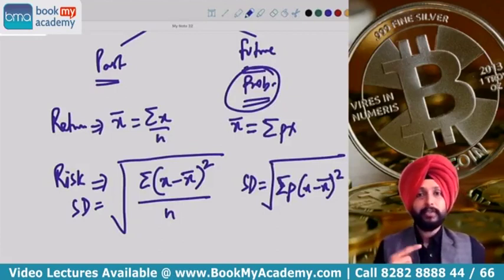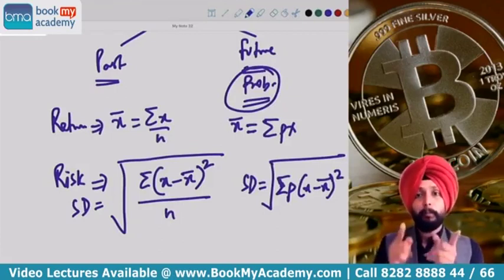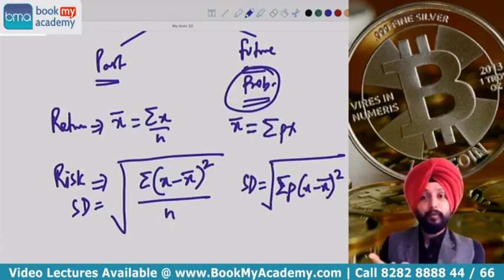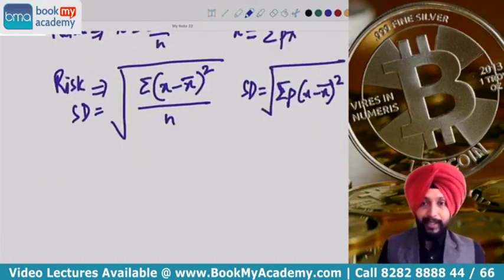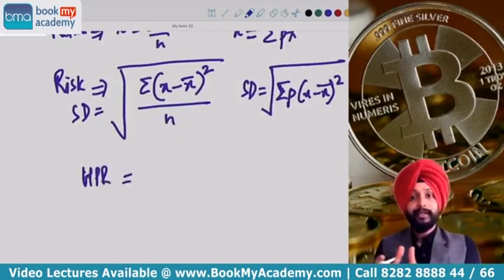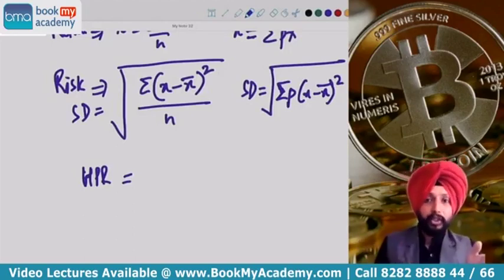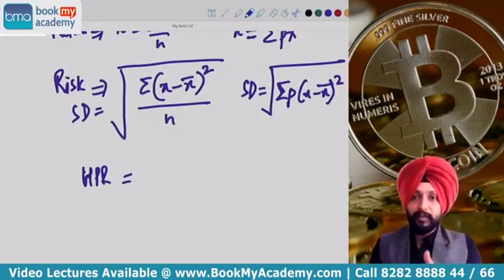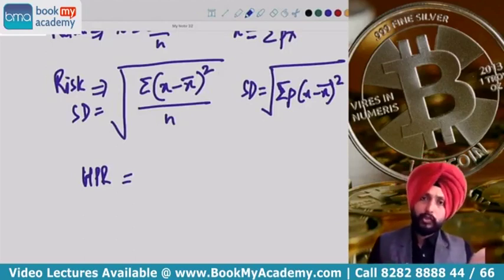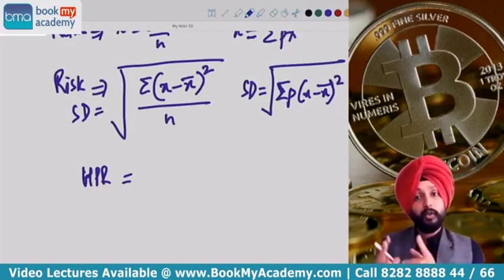Second category sums is where they don't give you return data, they give you price and dividend information about the stock. If they give you price and dividend information about the stock, the first thing you got to do is calculate the return. You got to calculate the return first, and then using that return, you will calculate the average expected return and risk of the stock, either using past data or future data. That does not matter. So first thing that you need to do in level of difficulty 2 is to first find out the return.